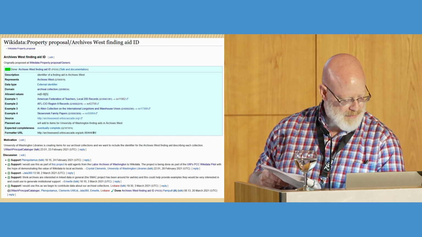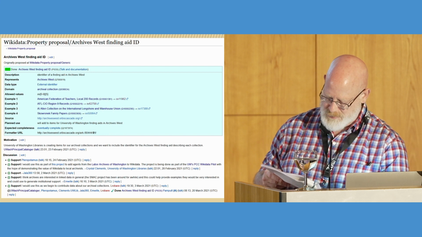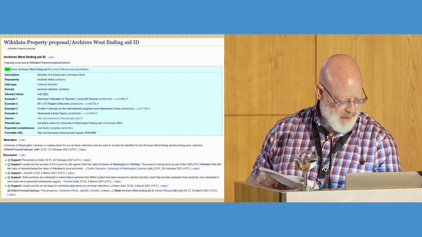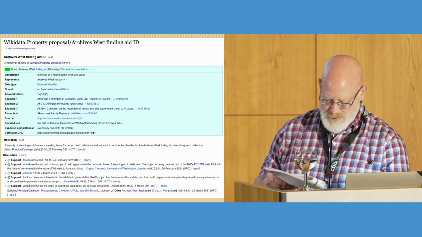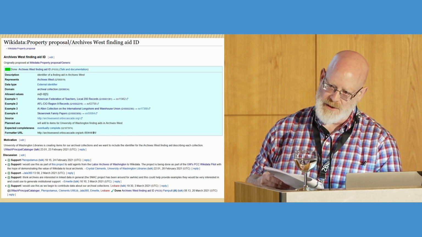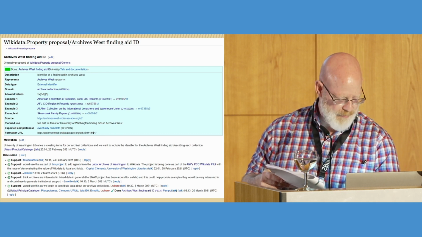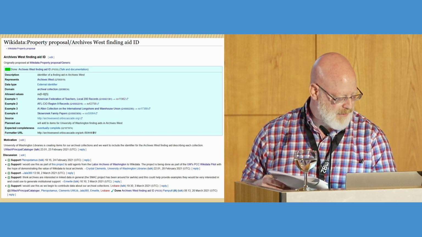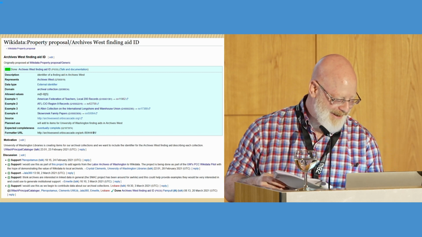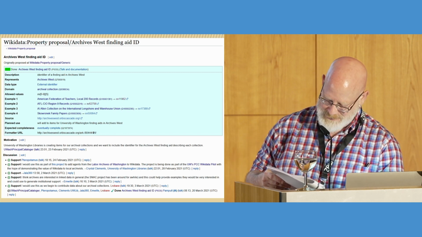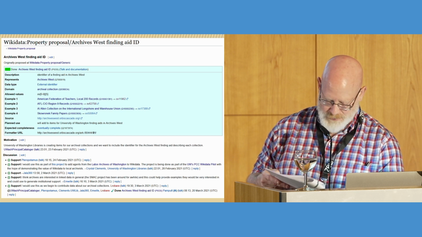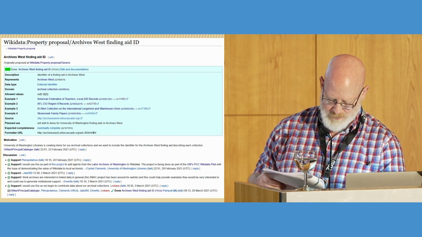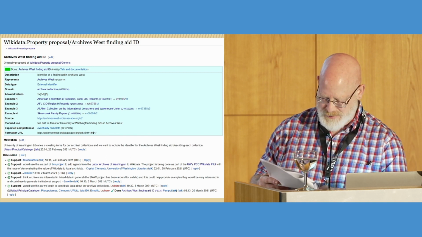Below this, the first part of the section in white, the proposer must provide a section about motivation for making the proposal. You can see in this case I didn't write very much. And then the very last section is the discussion within the community. And there are various ways that people can indicate their support. You can see that from this example we actually got only support, which was nice. And so if the discussion is entirely or mostly supportive and there are no significant objections, a property creator will mark the proposal after at least a week as ready to create.